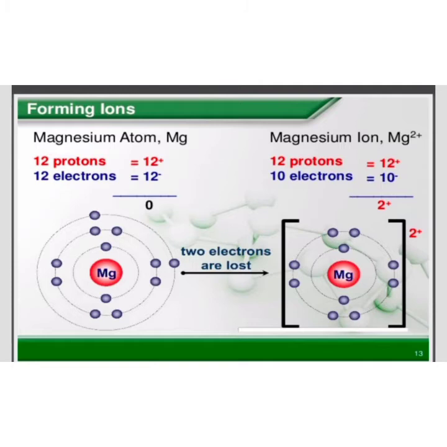By the loss of these 2 electrons, magnesium completes its octet rule. Therefore, magnesium loses these 2 electrons, and after that it has 12 protons but 10 electrons. Due to this reason, it now acquires 2 positive charge. The size of magnesium ion is also going to decrease. So we can see how magnesium atom, by the loss of 2 electrons, has changed into Mg2+ cation.